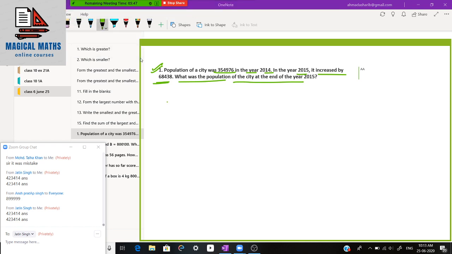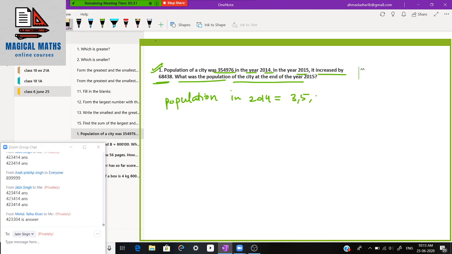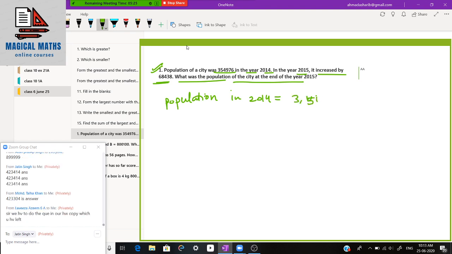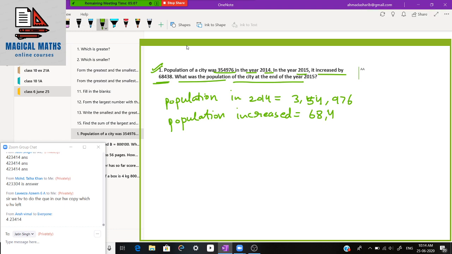So you will write population in 2014 is equal to 3 lakh 54,976, and population increased is equal to 68,438.